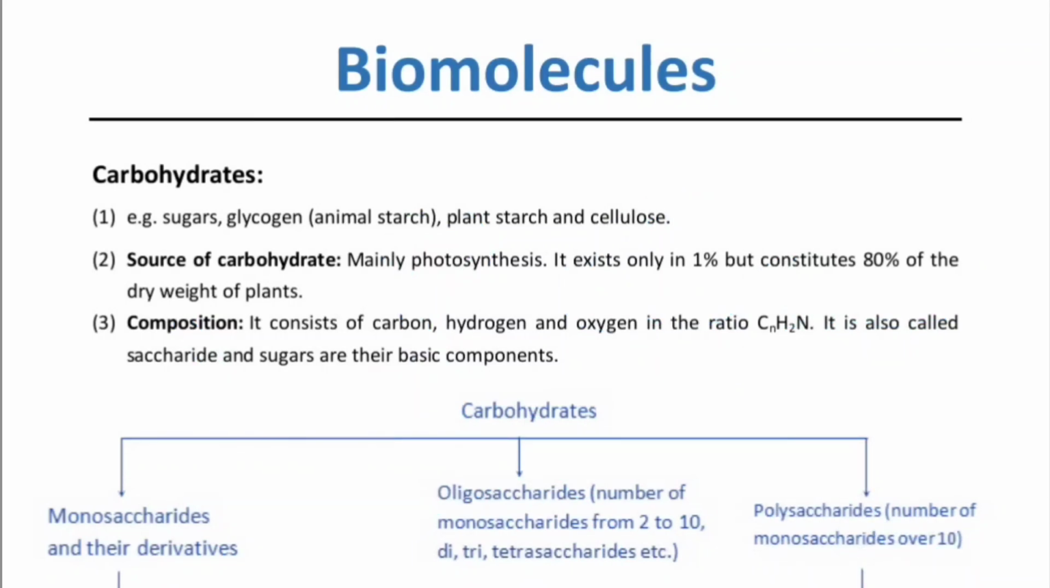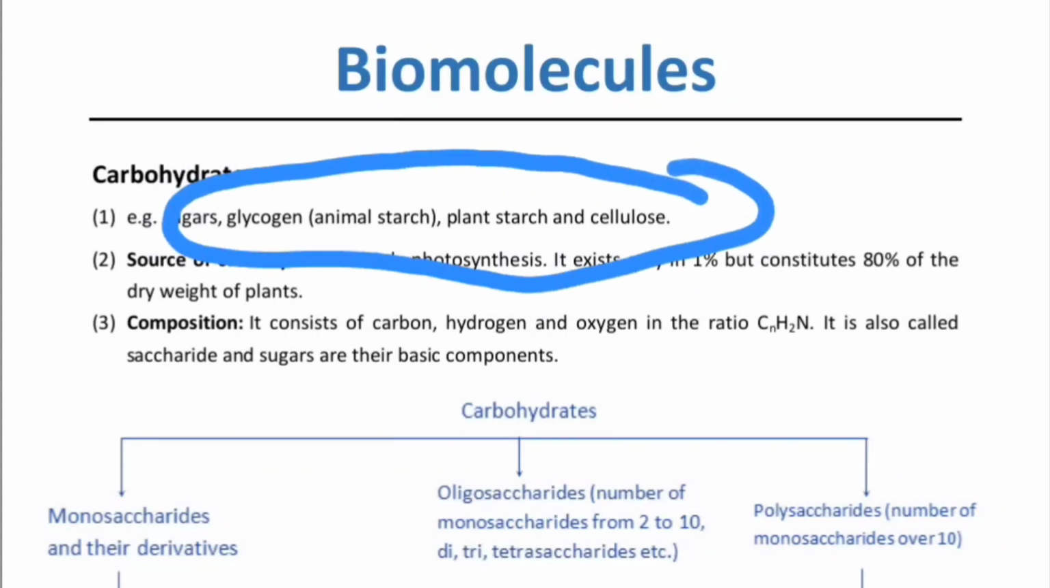Starting with the first topic of the chapter, called carbohydrates. The examples of carbohydrates are sugar, glycogen, starch, and cellulose. Basically, carbohydrates are the hydrates of carbon, which are a quick source of energy. Here we are dealing with glycogen, which is called animal starch, plant starch, and cellulose. Do remember that glycogen, plant starch, and animal starch are all made up of glucose only. But still, what's the difference between them?